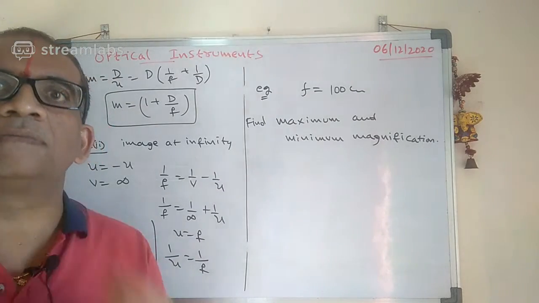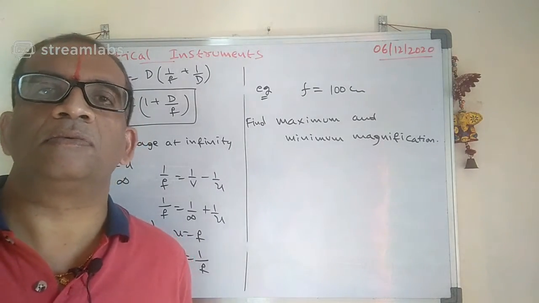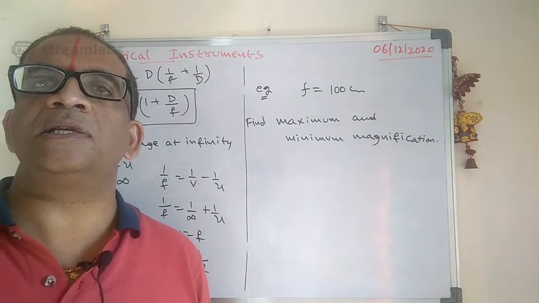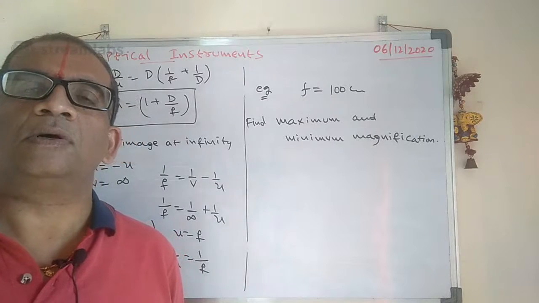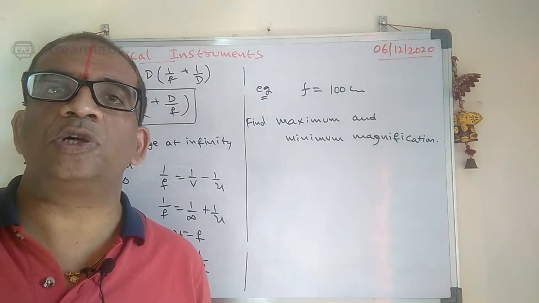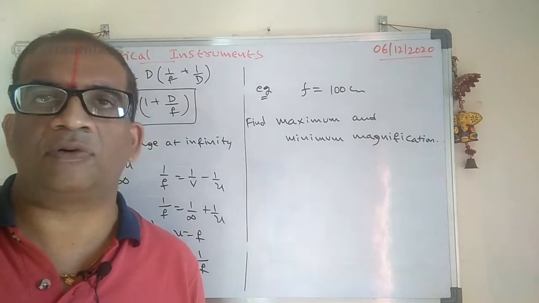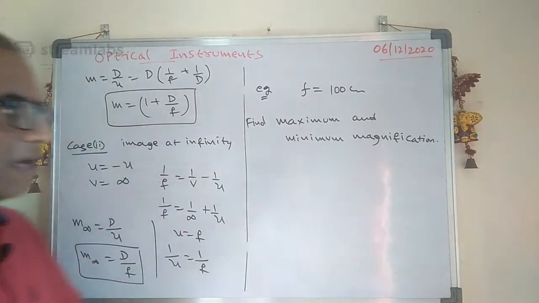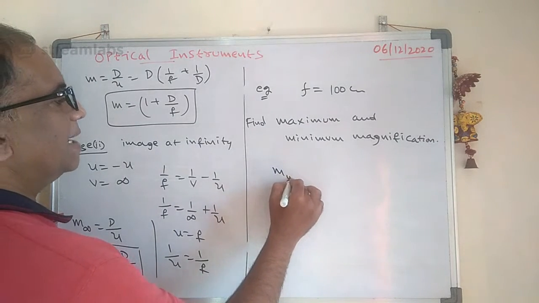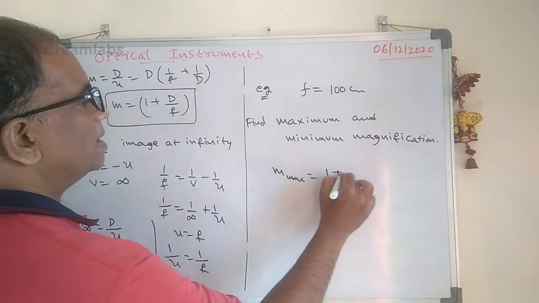Yes, very good. That is nothing but 1.25, you can write. Very good, Dheerajeshwar. Yes, minimum is how much? 0.25. Good, very good, 1 by 4. See carefully, when you are going to get the maximum magnification here, M max is nothing but 1 plus D by F.